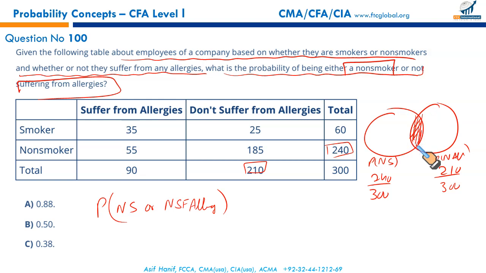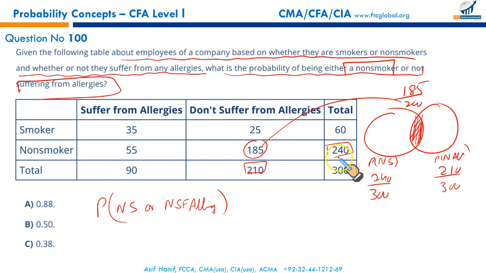That is, people who are not smokers and they do not have allergies. So the common part between these, representing those who do not suffer from allergies and they don't smoke, 185. This part will be here. So you'll write it as 185 out of 200.